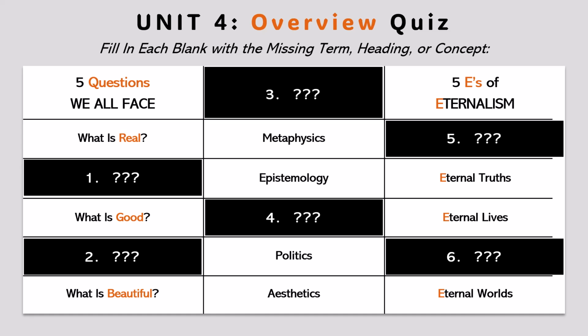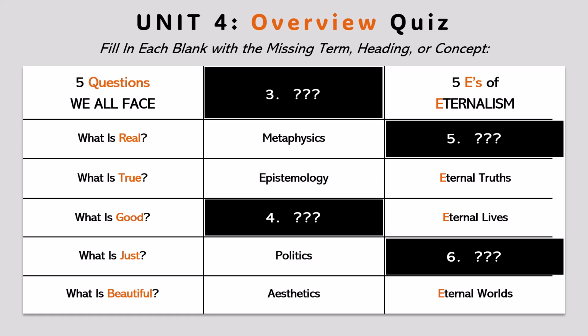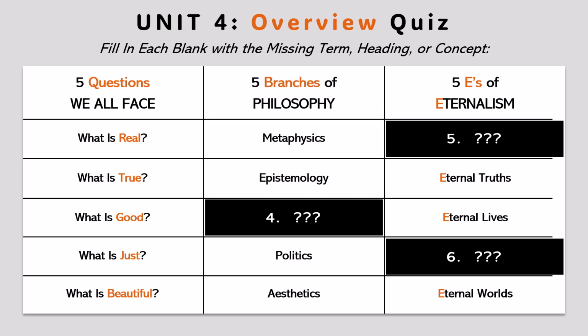In this exercise, fill in each blank with the missing term, heading or concept. Question 1. Fill in the missing question. Answer: what is true? Question 2. Fill in the missing question. Answer: what is just? Question 3. Fill in the missing heading. Answer: the 5 branches of philosophy.